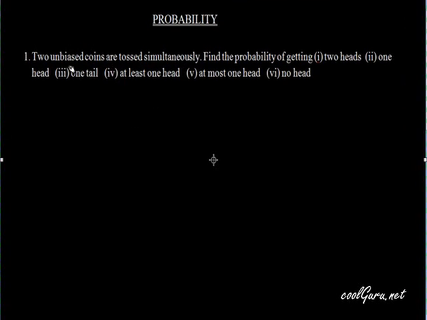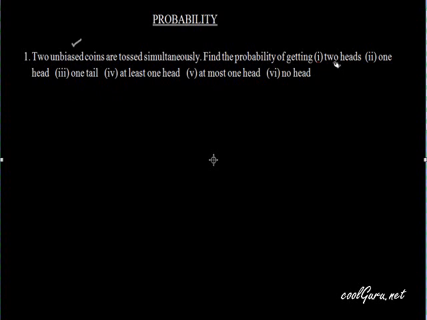Now let us take up one example related to probability. The question is, two unbiased coins are tossed simultaneously. What is the probability of getting two heads, one tail, etc.? Now first of all, what do we mean by unbiased coins? Unbiased coins are those which are not altered, where the probability of happening of head and tail are equal.